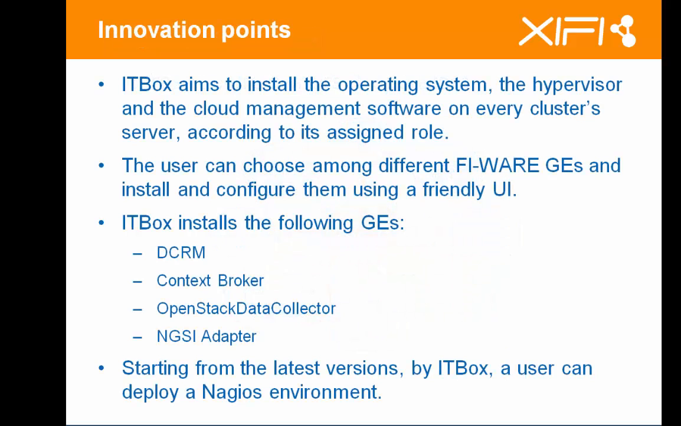Using the ITbox, a user can install the operating system Ubuntu 12.04, supported by the UC8 project, the hypervisor and the cloud management software on every server according to its assigned role. The user can choose among different FIWARE generic enablers, DCRM, Context Broker, OpenStack Data Collector, and GSI adapter, and configure them using a friendly user interface. From the latest versions, the user can install a Nagios monitoring server.